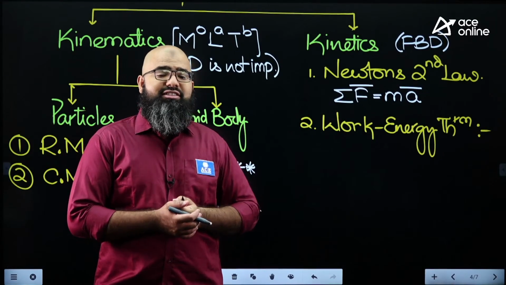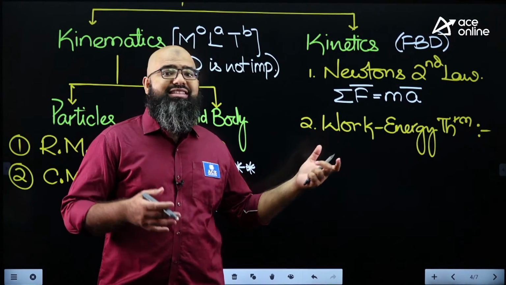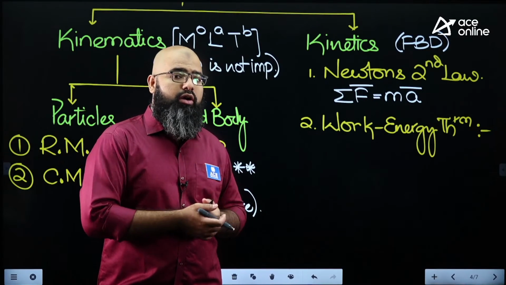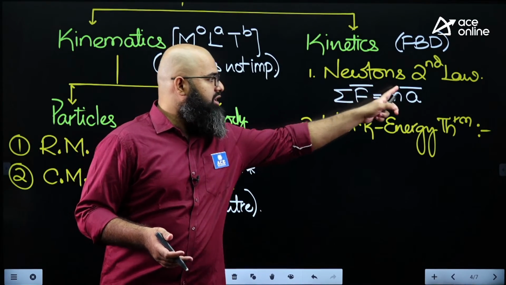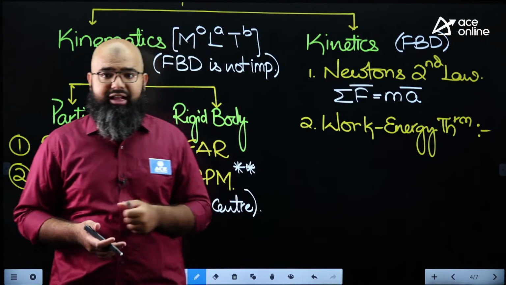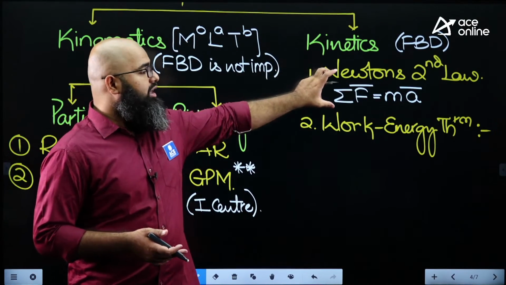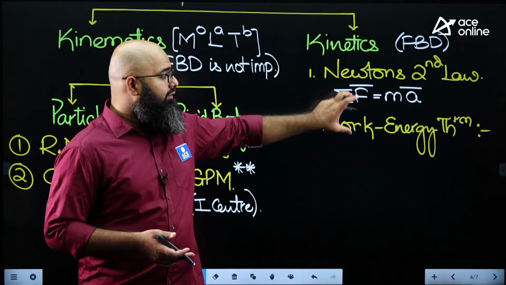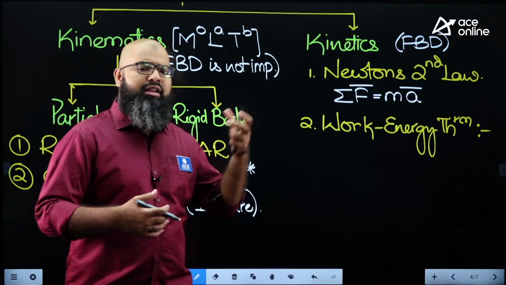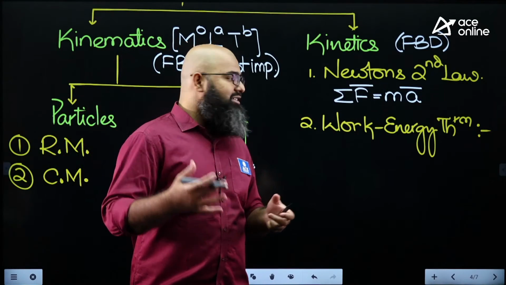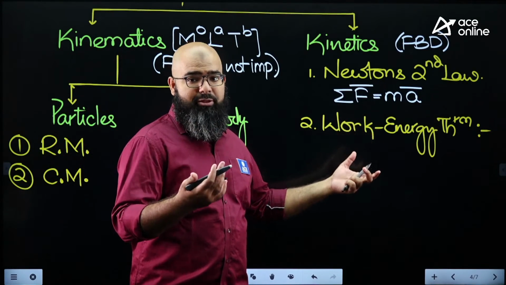What makes it easy is the fact that over here you're dealing with scalar quantities instead of vector quantities. When you talk about Newton's second law, I have mentioned the vector nature of both force and acceleration, so you're dealing with the concept of vectors. Whereas in the work energy theorem, you don't have vectors. Work and energy, both of them are scalar quantities. This makes this analysis relatively simple.